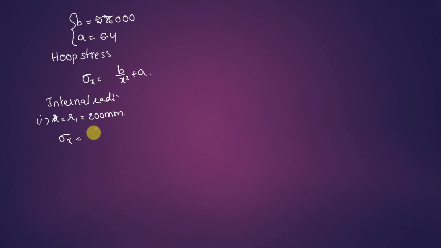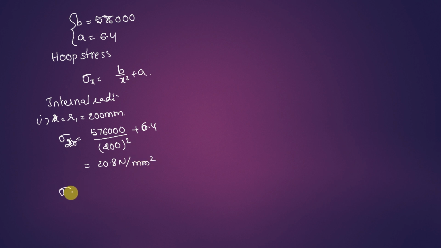Sigma x is equal to b value 57600 by x square, in the place of x I will substitute 200, the inner radius, plus a value 6.4. Upon solving, we will get the value as 20.8 Newton per mm square.